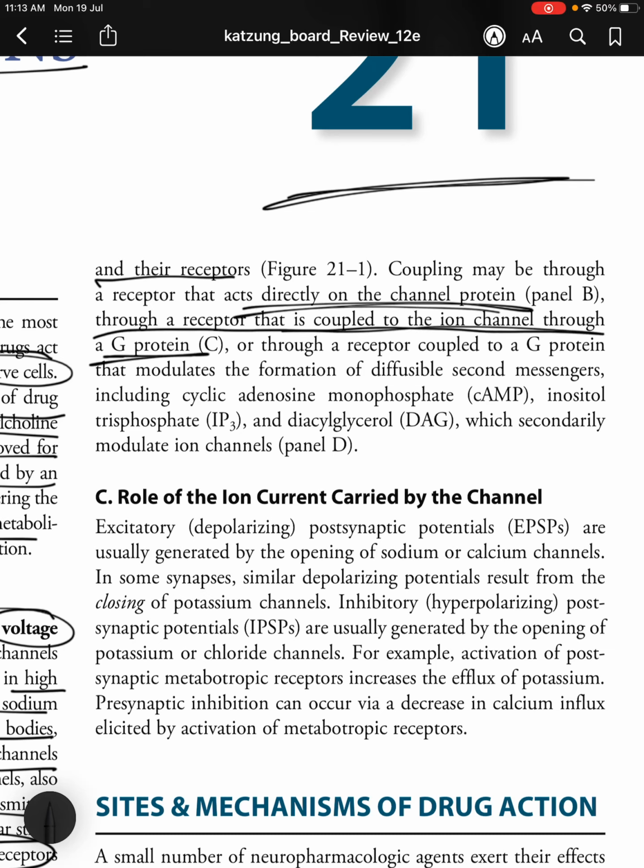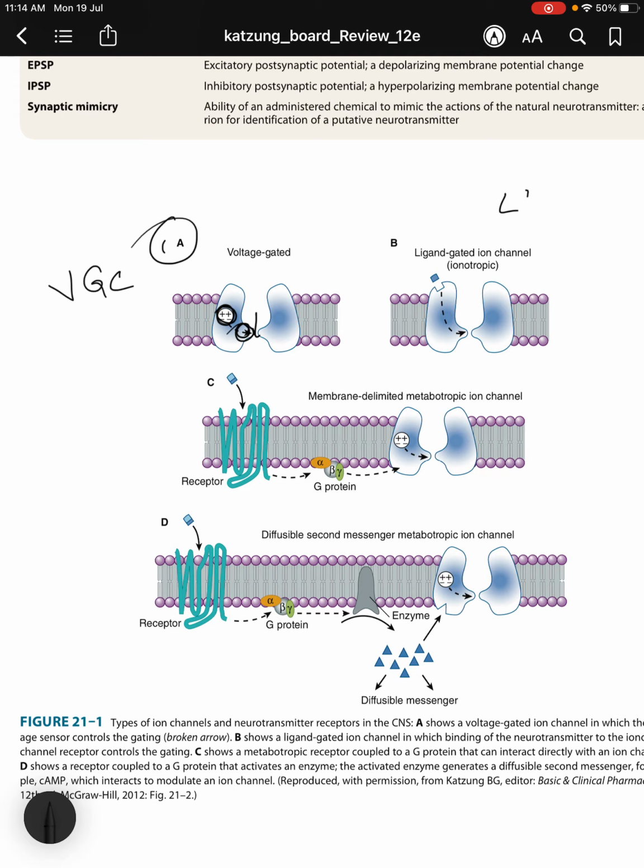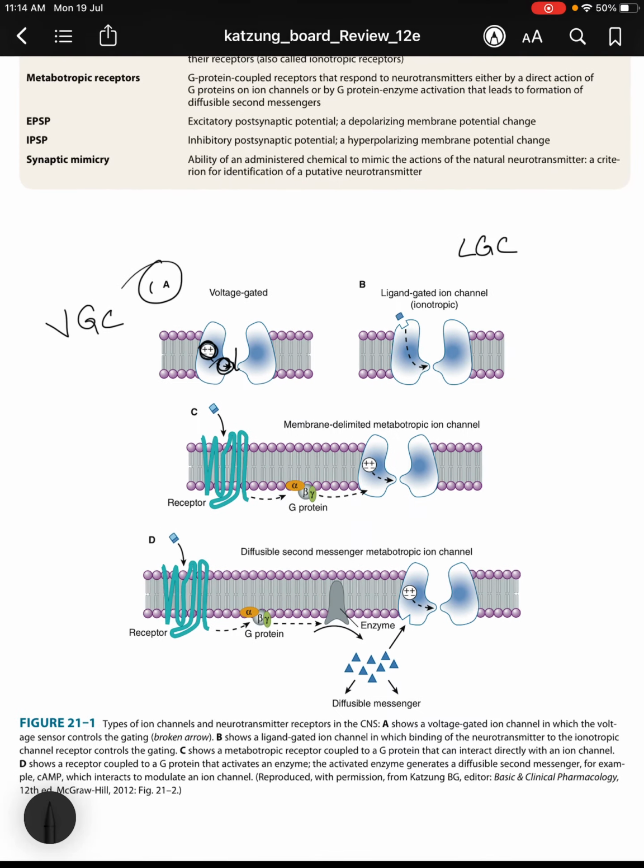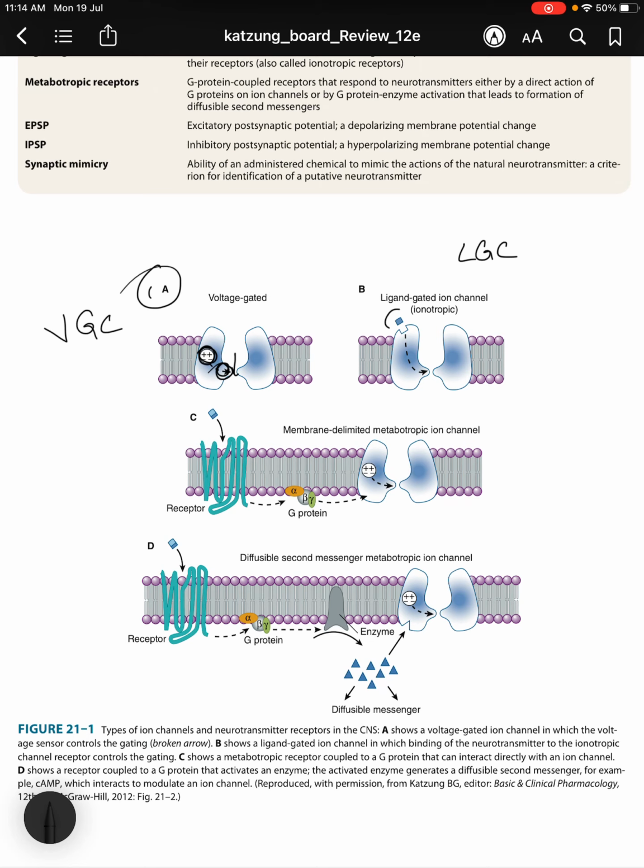You can see that illustrated in this figure. A shows a voltage gated ion channel, in which the voltage sensor controls the gating. Here you can see the voltage, the plus and minus signs, controlling the gating, the broken arrow. In B you can see a ligand gated ion channel, or an ionotropic channel, in which the binding of the neurotransmitter to the ionotropic channel receptor controls the gating. So the binding of the ligand controls the gating.